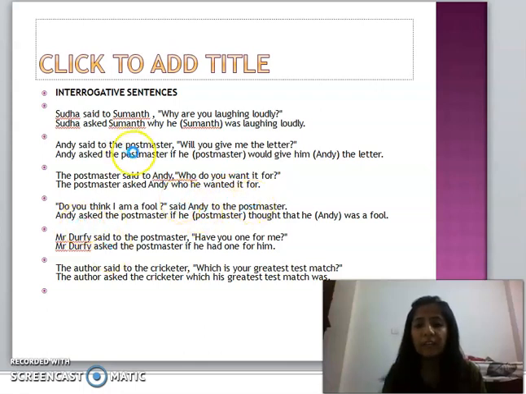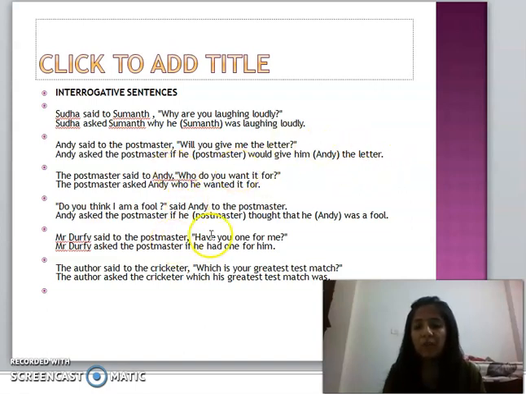Then we can see other examples. Yes, I forgot to tell you this. If you are beginning your sentence with have, or with a helping verb, you can use if or whether. You can use if or whether. So will is used, that's why I used if. Inverted commas will be removed, the question mark will be removed, there is a full stop now.